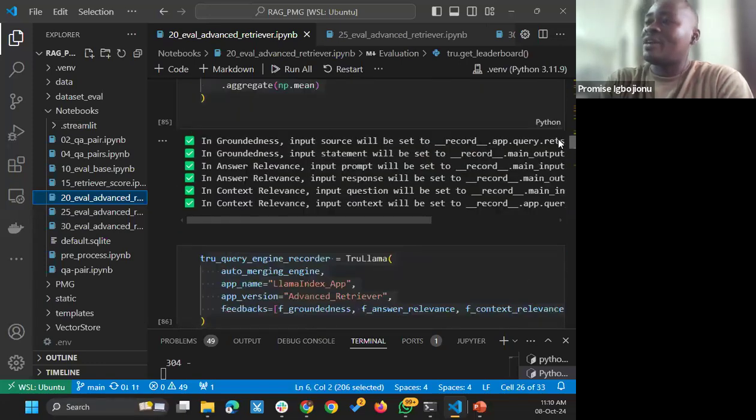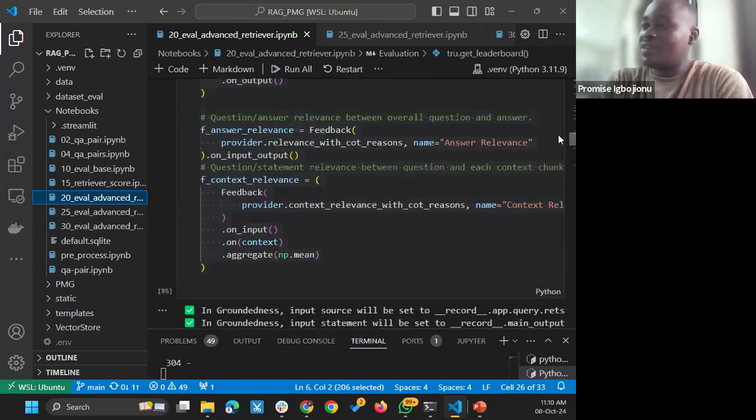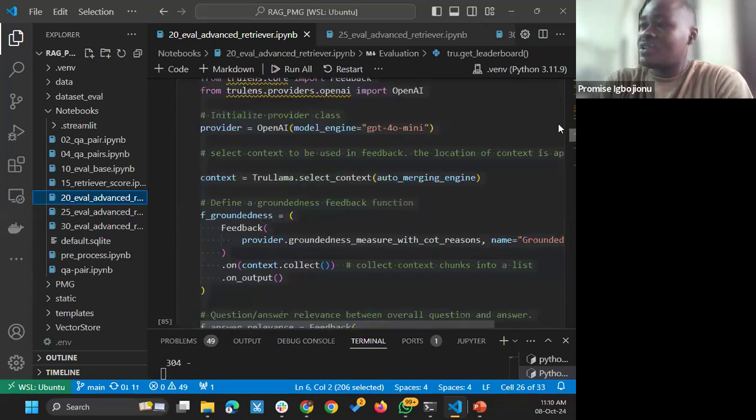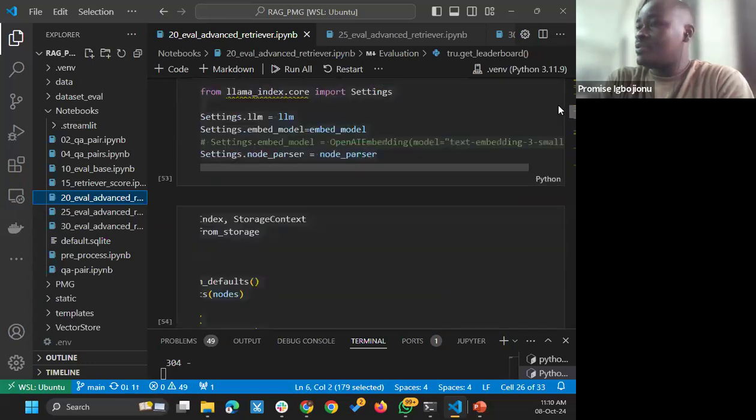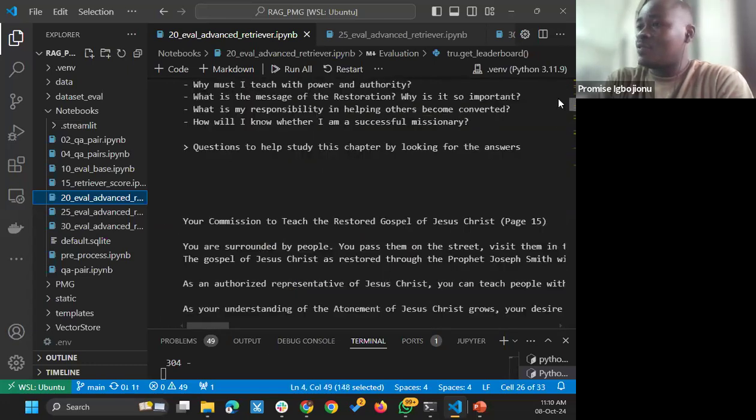And as usual, I ran my evaluation through the context relevance, answer relevance, and groundedness with TruLens to record each of those evaluations. So quickly, let me show you how that auto-merging retrieval works.